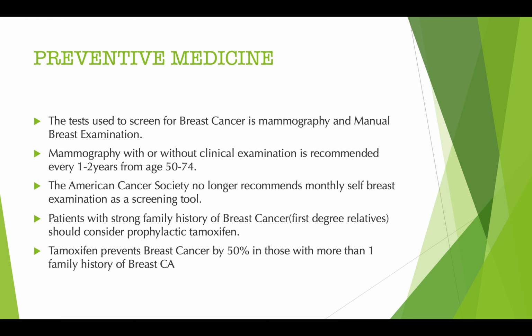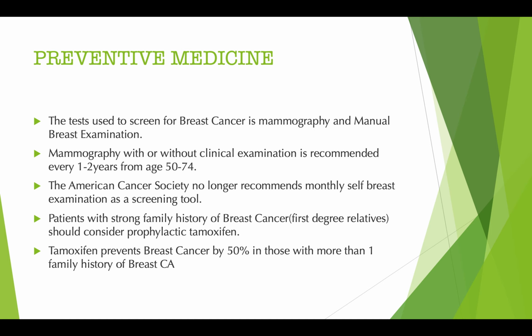Then we want to do a little bit of preventive medicine here. In breast cancer, what's the screening protocol? The tests used to screen for breast cancer are mammography and manual breast examination. Mammography with or without clinical examination is recommended every 1 to 2 years from age 50 to 74.